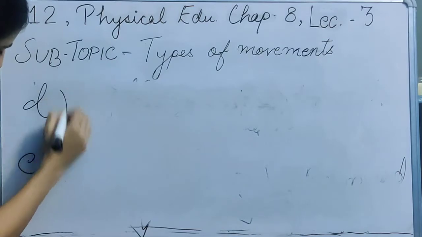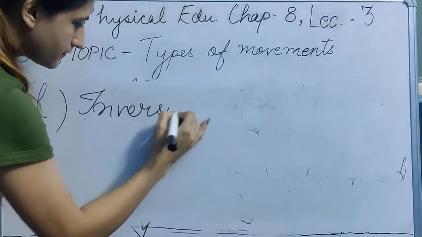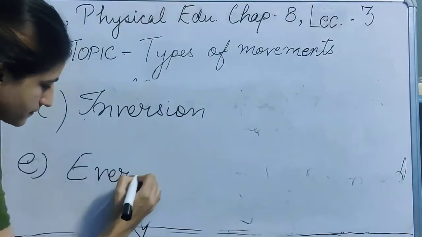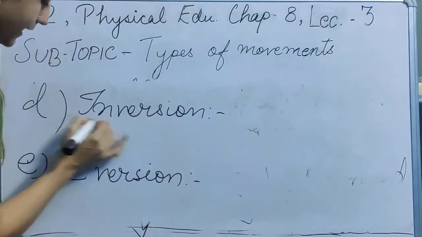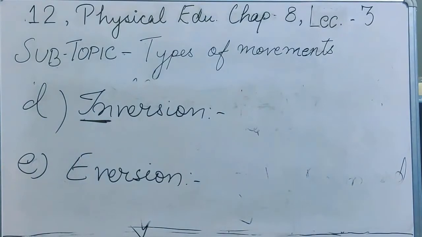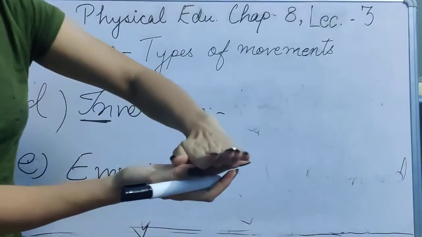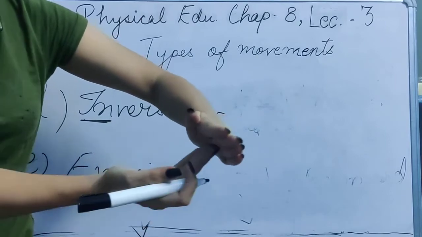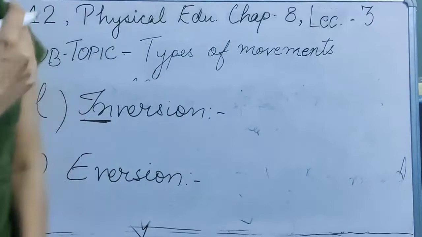This is your inversion and eversion. As the name suggests, inversion means the body part is turning inward towards the midline. So if this is the sole of the foot, and you turn this side towards the midline or towards the body inward, that is your inversion.